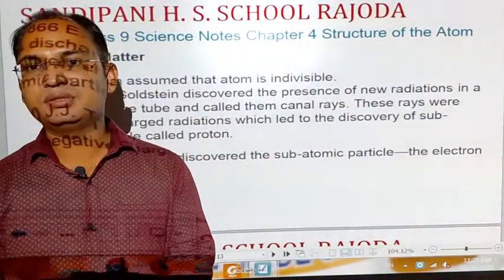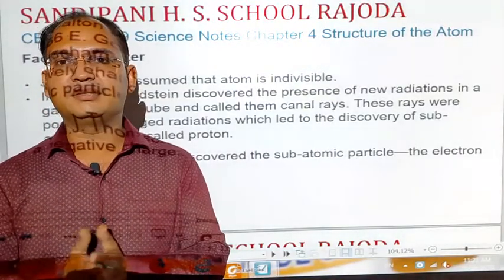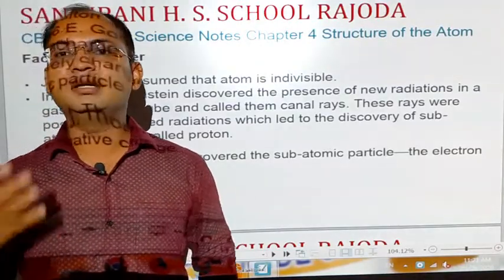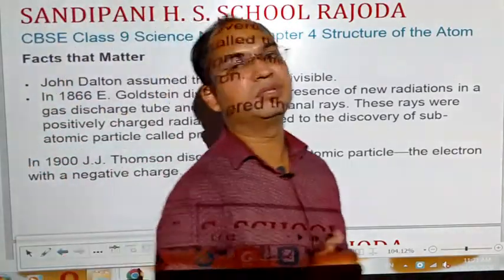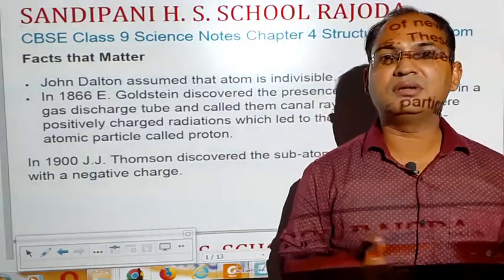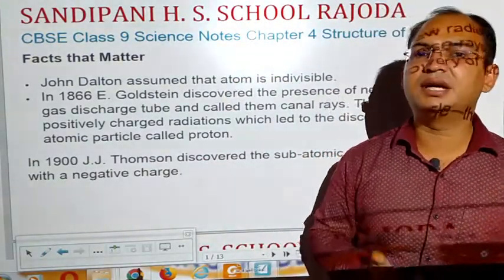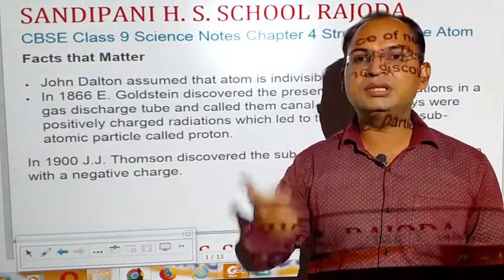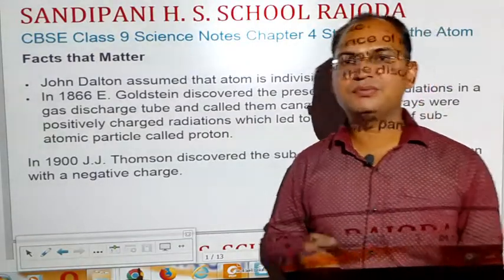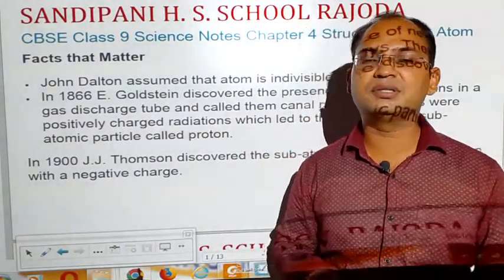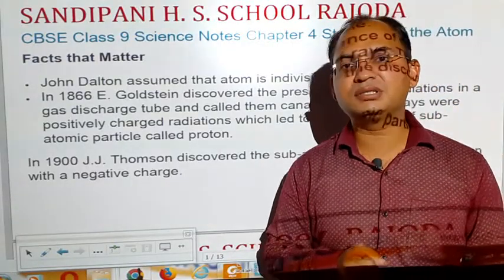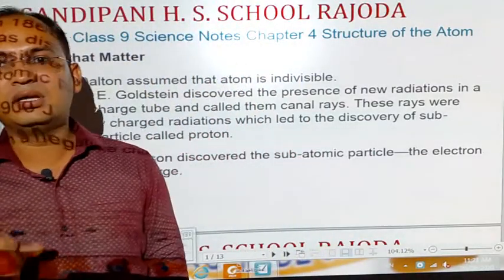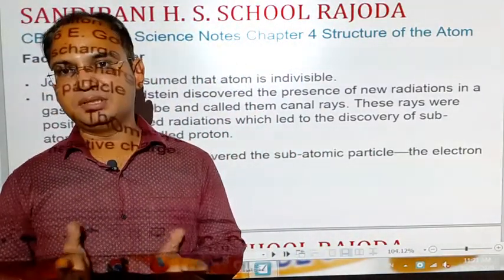In this chapter students, we will study in detail about the atoms, molecules and their properties, about the facts and discoveries regarding the atoms and molecules. So students, first of all, let's understand what exactly an atom is. As we have studied in the previous chapter about matter, matter is made up of very small particles which cannot be further divided, and those particles are known as atoms. So an atom is the smallest unit of matter which is indivisible.